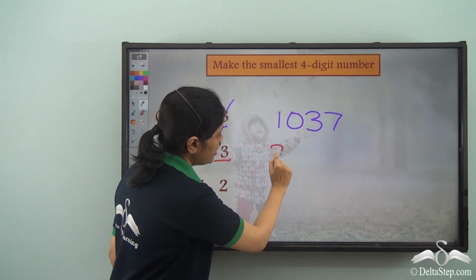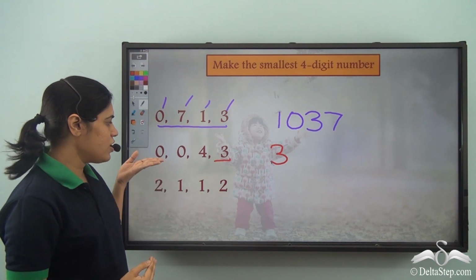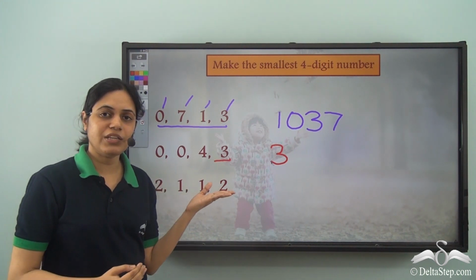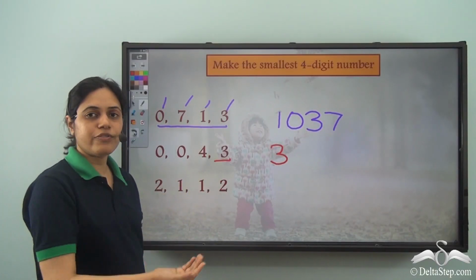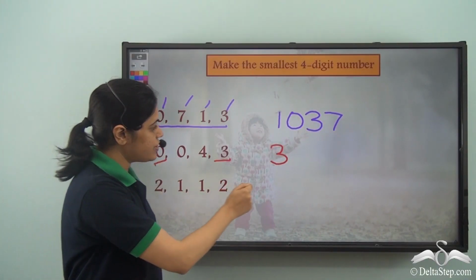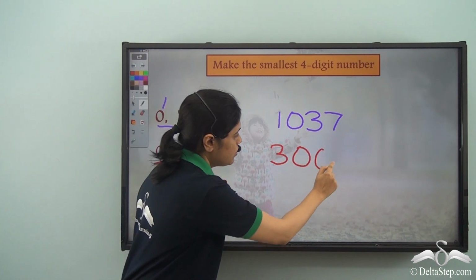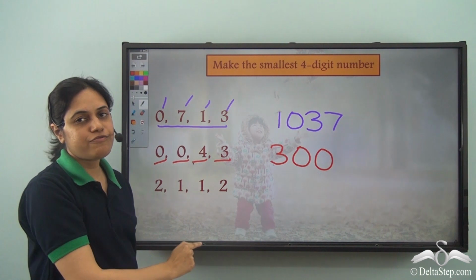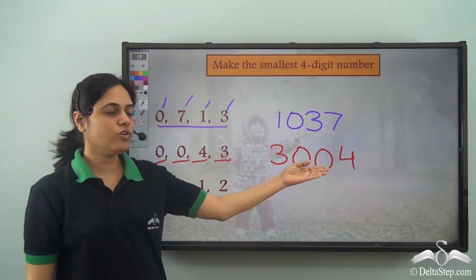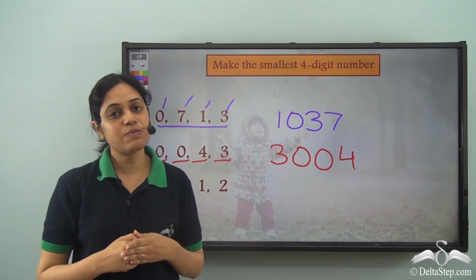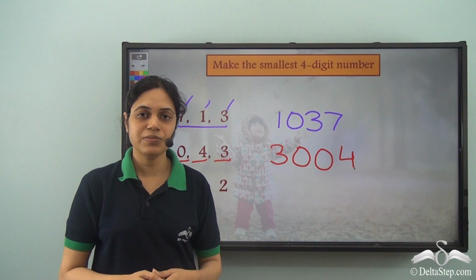So I write a 3 and then I go normally. So then I arrange the remaining digits in ascending order. So the remaining digits are 0, 0 and 4. So I write 0 first. I have another 0 and I have a 4. So 3004 is the smallest 4-digit number I can make using these digits.